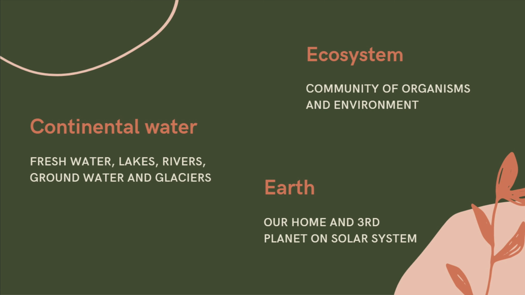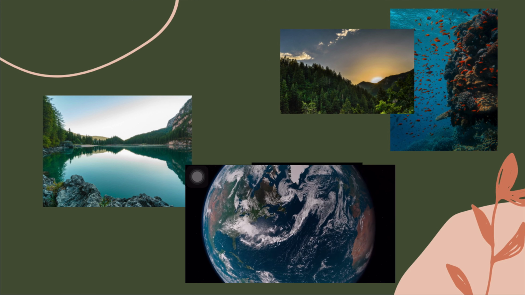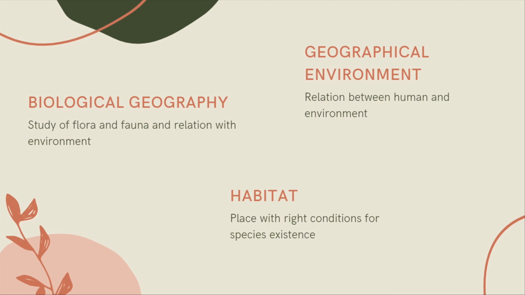Continental water is fresh water: lakes, rivers, groundwater, and glaciers. Earth is our home and the third planet of the solar system. An ecosystem is a community of organisms and environment. Besides having seawater on most of Earth's surface, there is also continental water, and here is where ecosystems develop.